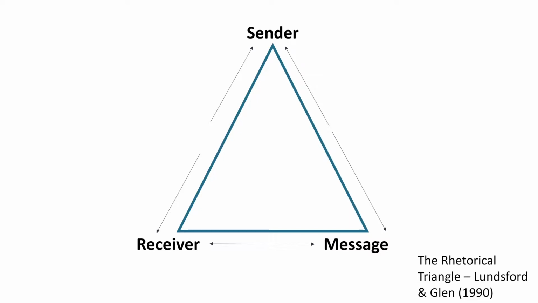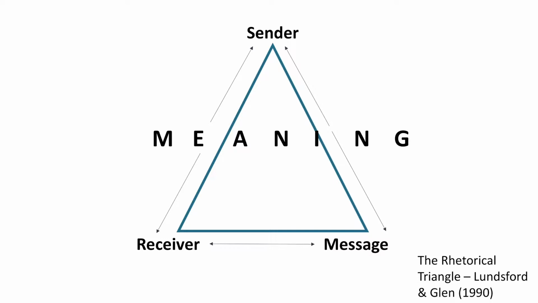There are 3 points on this triangle. There's the sender, the receiver, and the message. And they all interact with each other, and that's represented through these arrows. Through the interaction of the sender, the receiver, and the message, meaning is created. And this rhetorical triangle is used to analyze text.